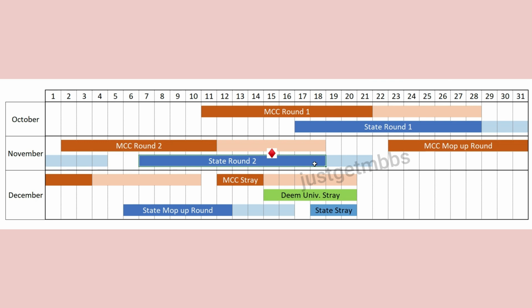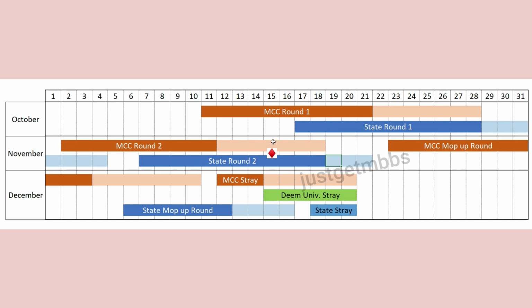But we don't know whether it will be exactly synchronized in real time, but at least on paper they are synchronized. And the biggest problem is only 3 days is given for state round 2 candidates to join the college, which again is not fair. While MCC takes 7 days for joining, it gives state only 3 days to join the colleges. I don't know why they are doing this, but this is what is shown in the schedule.